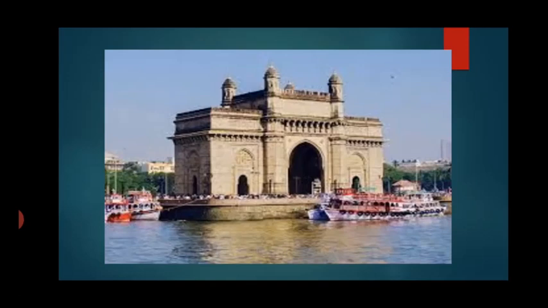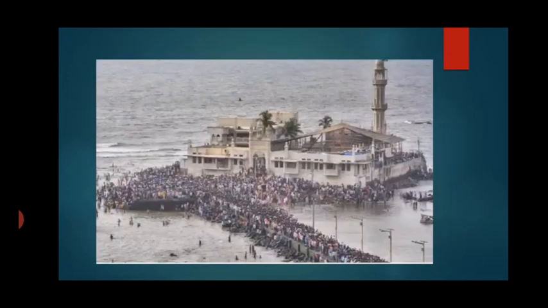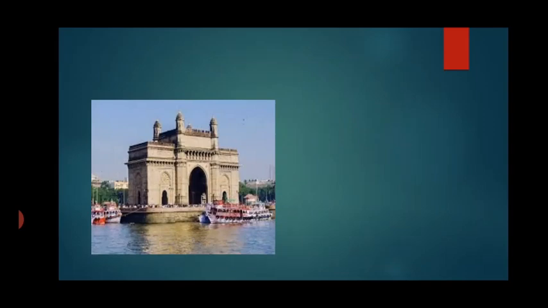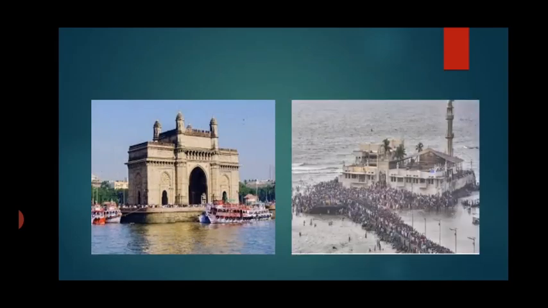Let me show you one more very famous place in our city. Once again, this is the Dargah of Haji Ali. This is also a very famous place. So when I showed you these two pictures, that is this one and this one, what city did you remember, or which city came to your mind immediately?